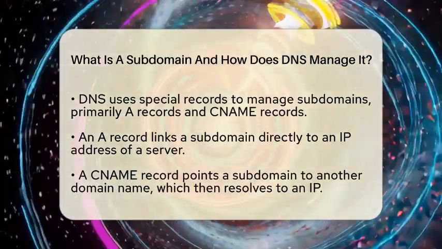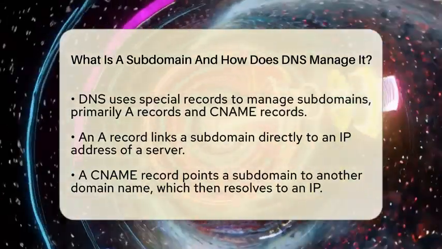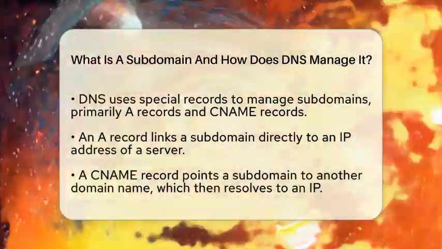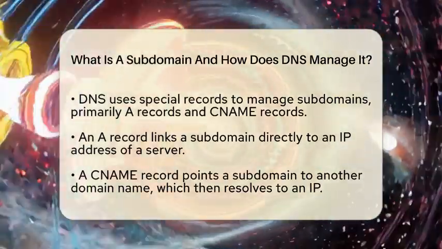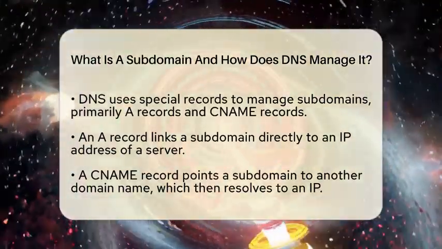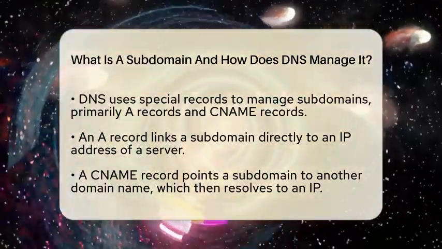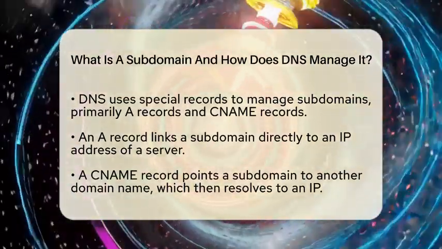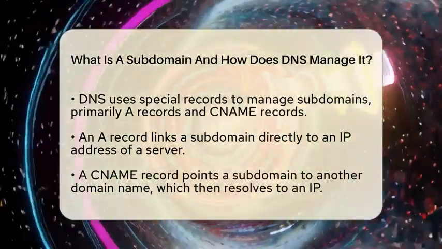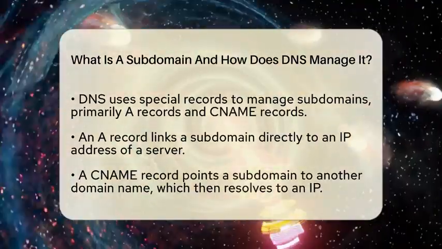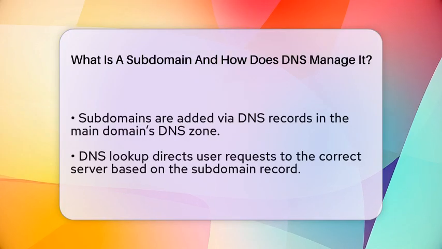There are different types of DNS records that manage subdomains. The most common are A records and CNAME records. An A record points a subdomain directly to an IP address. For example, shop.example.com might point to the IP address of the server hosting the online store. A CNAME record, on the other hand, acts like a nickname. It points a subdomain to another domain name, which then has its own IP address. This makes managing multiple subdomains easier because you only need to update one main record.